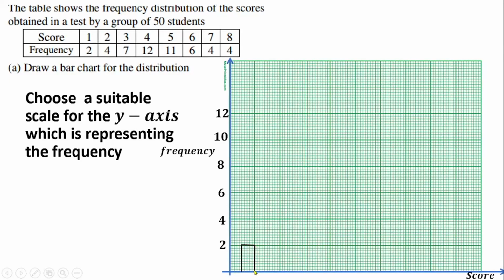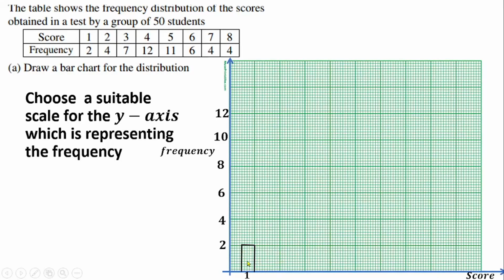So I've drawn the first block, which is representing the score 1. So I will label it 1. This rectangular block is representing the score 1, and the frequency is 2. This space here is 1 centimeter, which I'm going to maintain throughout the whole representation of the bar chart. So that is for the first rectangular bar.